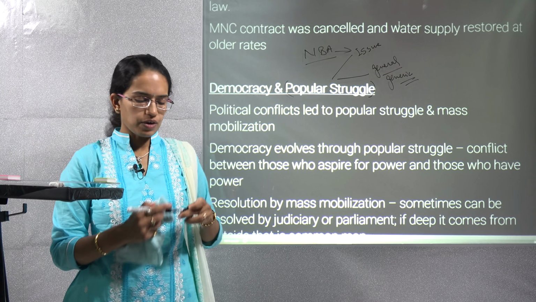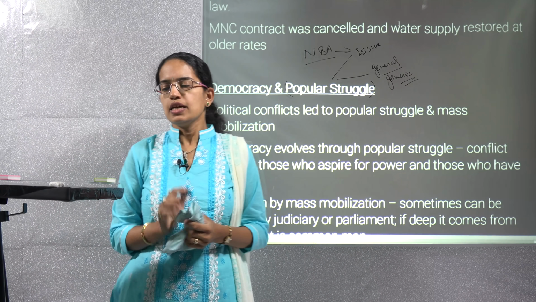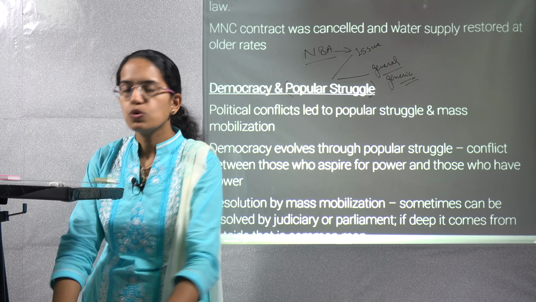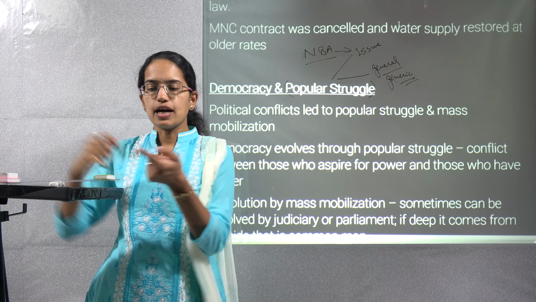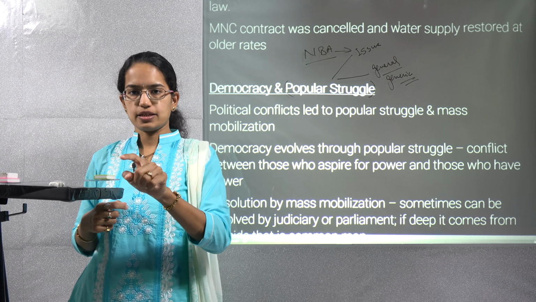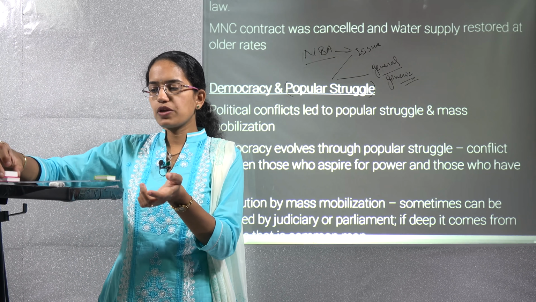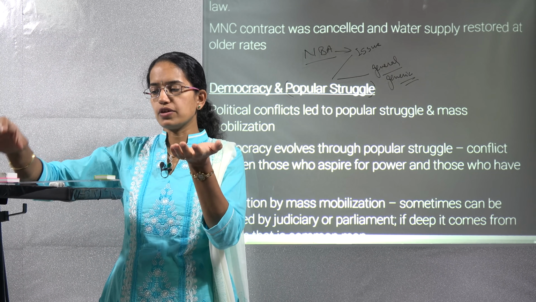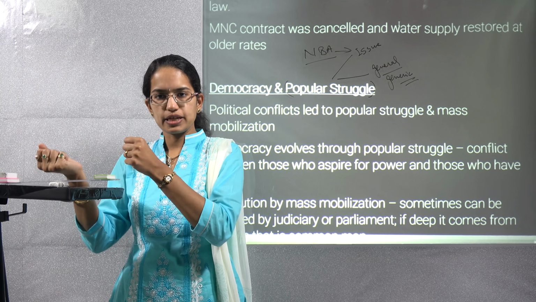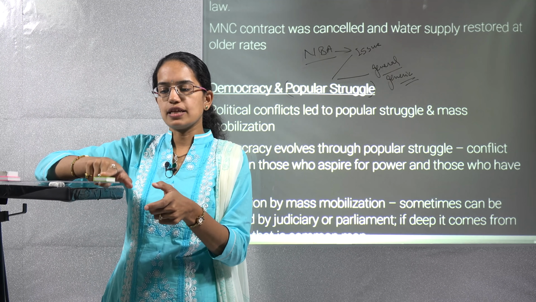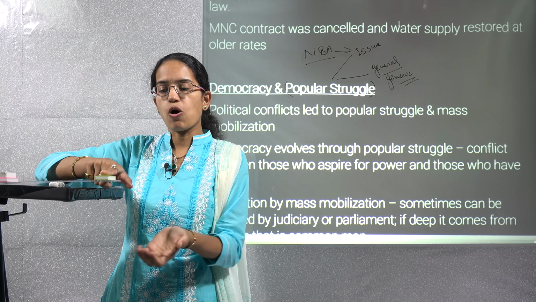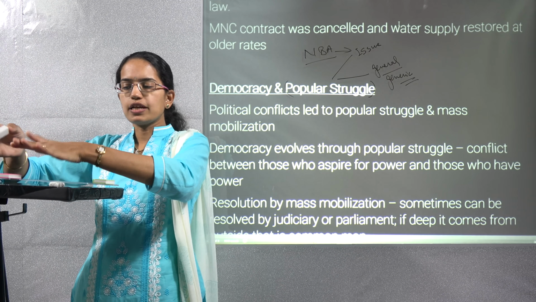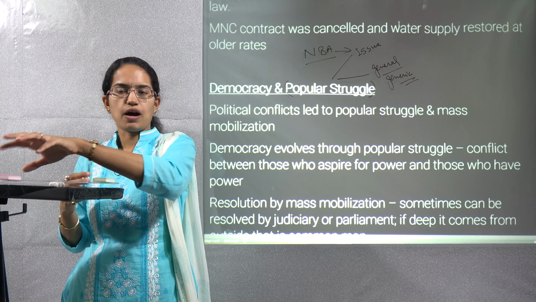Now whenever you have a popular struggle, what happens is, under a conflict you have two groups, one who is in power and the other who is trying to attain the power. So there is a conflict between one who is existingly in power and the other who is trying to attain power. The one who is in power is dominating the scene right now, but this party is trying to have a kind of balance, or trying to bring themselves up to the level where the party in power is dominant.